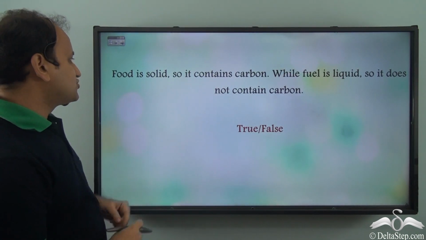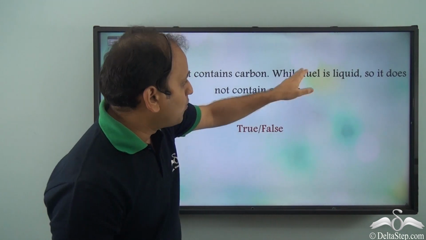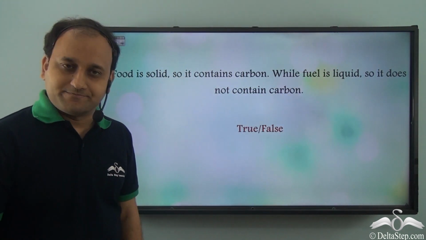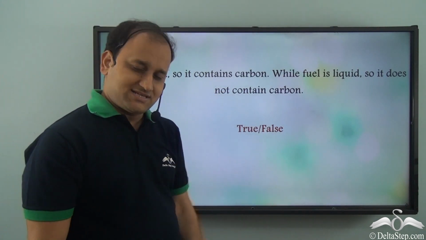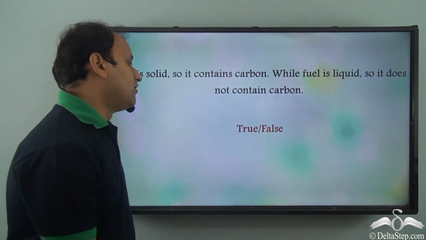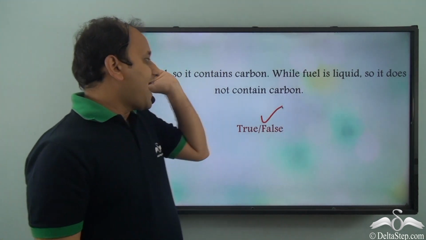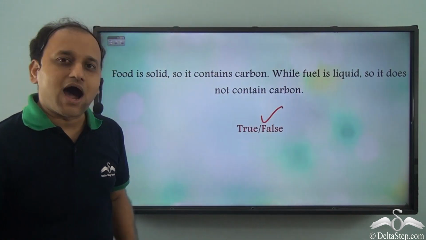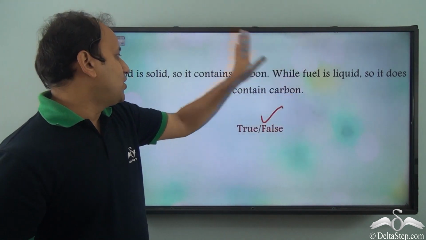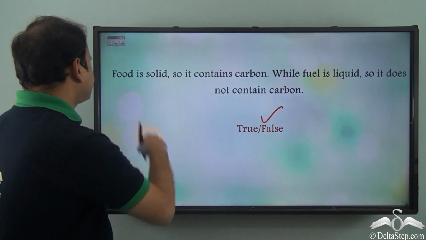So now can you answer this question? Food is solid, so it contains carbon, while fuel is liquid, so it does not contain carbon. Is it true or is it false? What do you think? Well, the correct answer is false. Both food and fuel are composed of carbon. So whether it is liquid or solid, both these things have carbon in them.